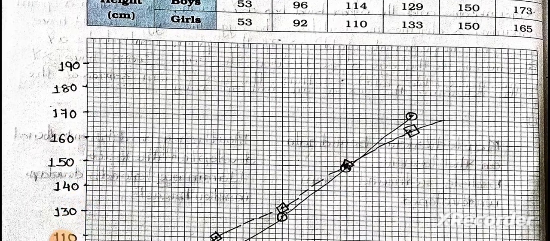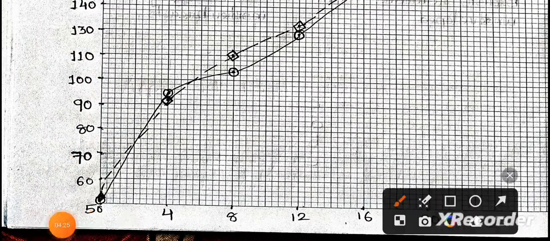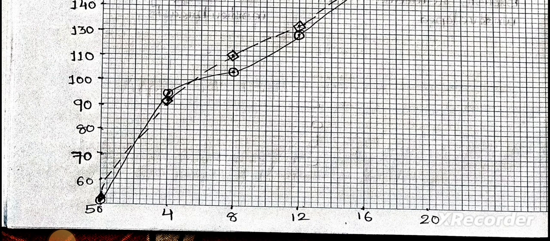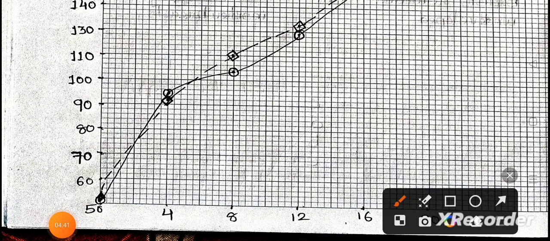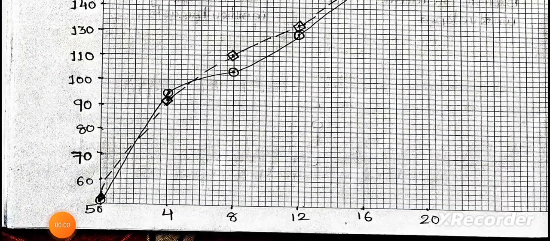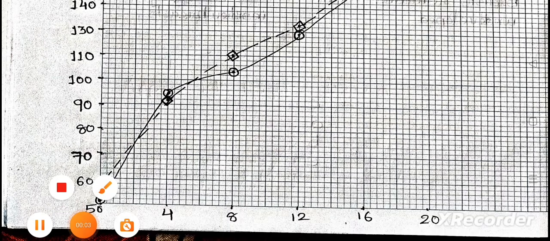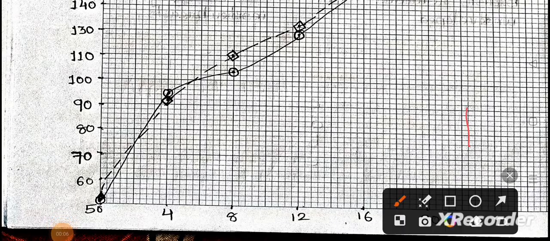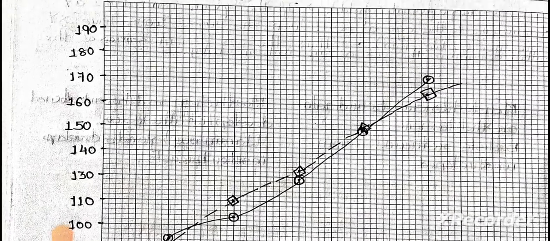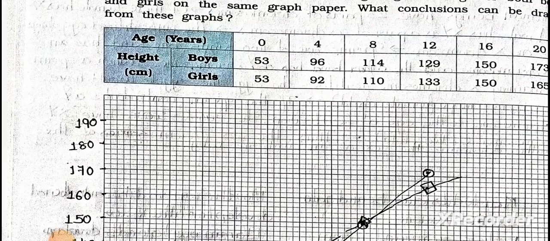Now see, here you have to draw on the graph. On the x-axis you have to mark the age: 4, 8, 12, 16 and 20. On the y-axis take a difference of 5 scale units and mark 10, 50, 60, 70, 80, 90, 100, 110, 130, 140, 150, 160, 170, 180 and 190.